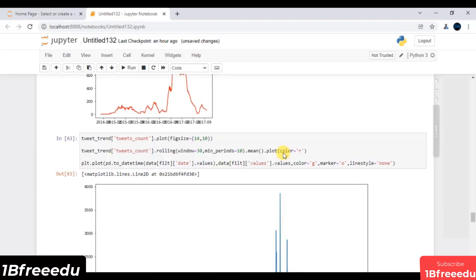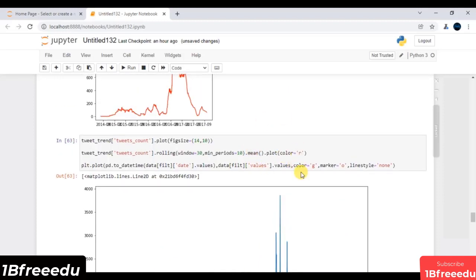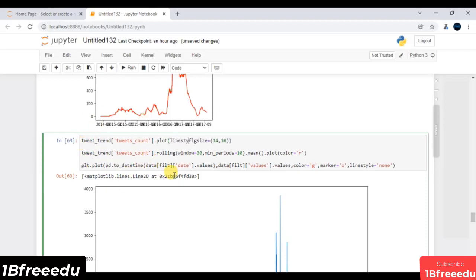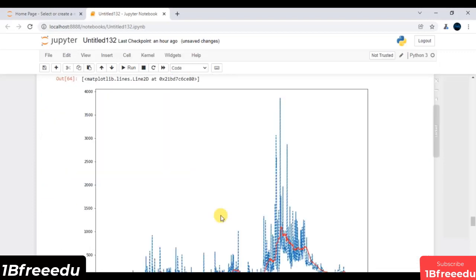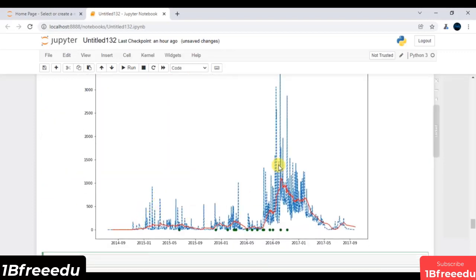Let me just make it more user friendly. So what I can do is customize the line style of my first line chart. I can mention my line style in the form of dotted. And if I execute this line of code again, this time this is typically my original trend. The blue one is the original trend, the red one is my moving average trend, and these are all the important dates that you can check.